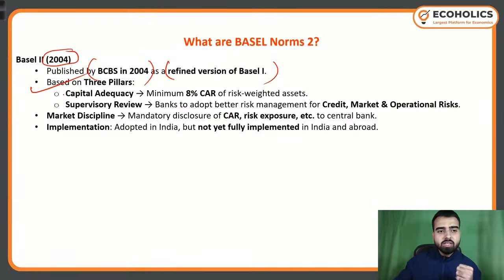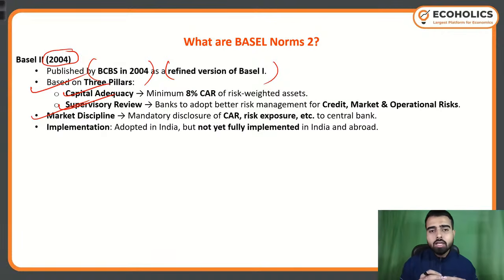These three pillars were capital adequacy, supervisory review, and market discipline. So these were the three basic pillars of this particular Basel norm 2. So this is a very fundamental question. Any examination can ask you what the three pillars of the Basel norms 2 were.